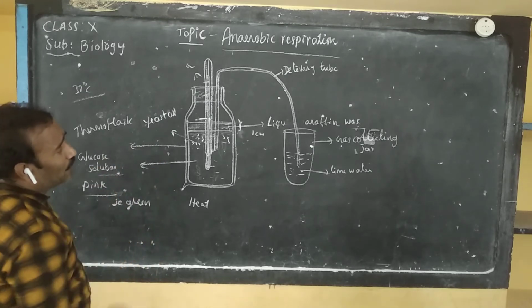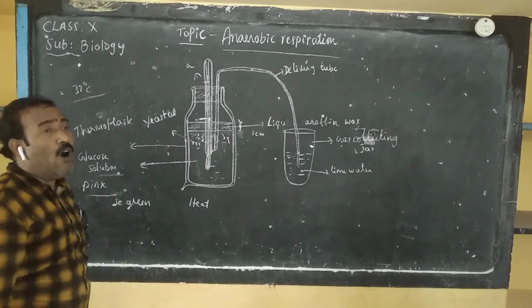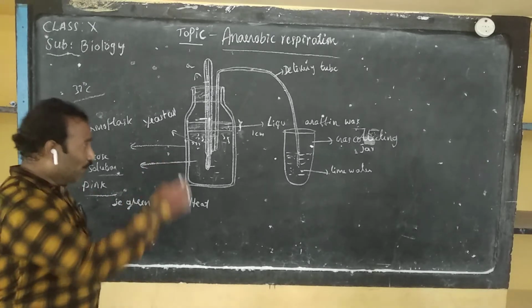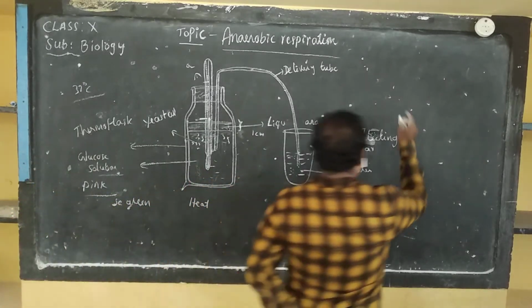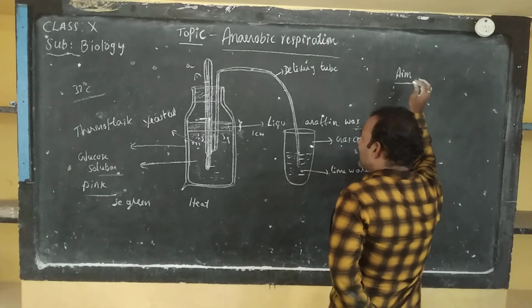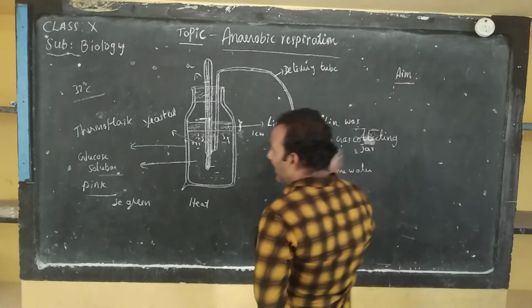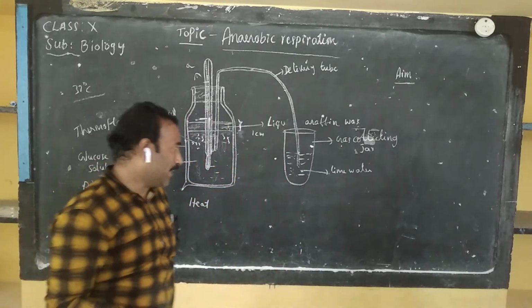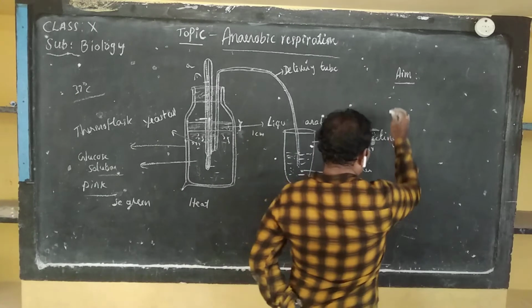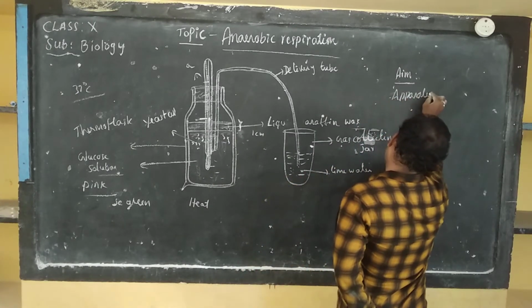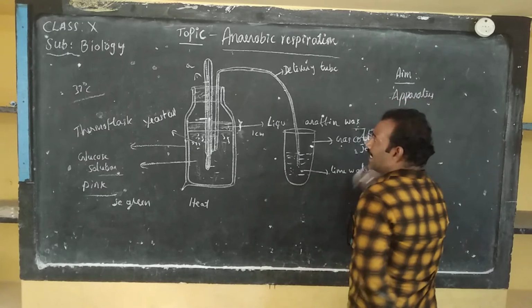This is also an important question for 4 marks. How do you prove anaerobic respiration? Yes. For this, first, the aim. What is the aim? To demonstrate anaerobic respiration. Yes. Required materials and apparatus. What are the required materials and apparatus?